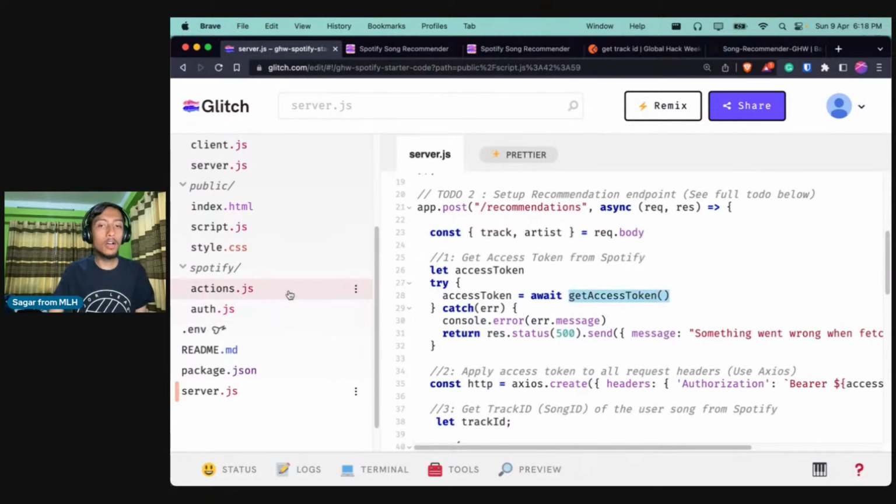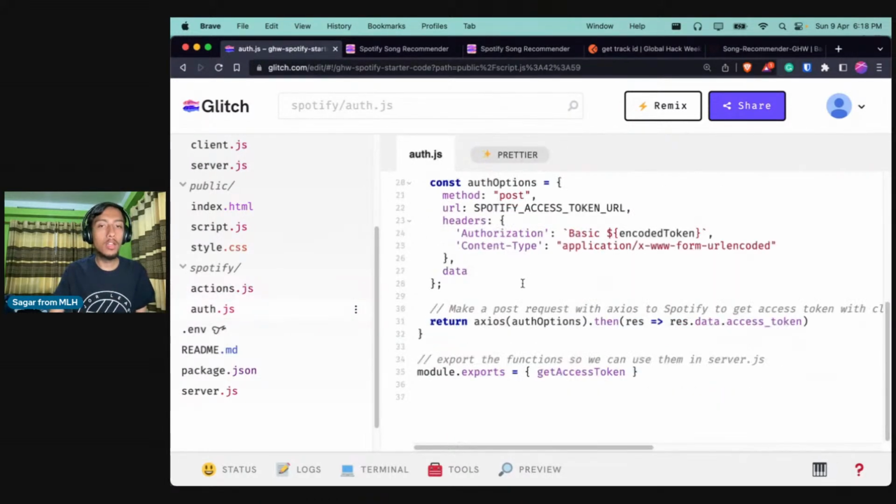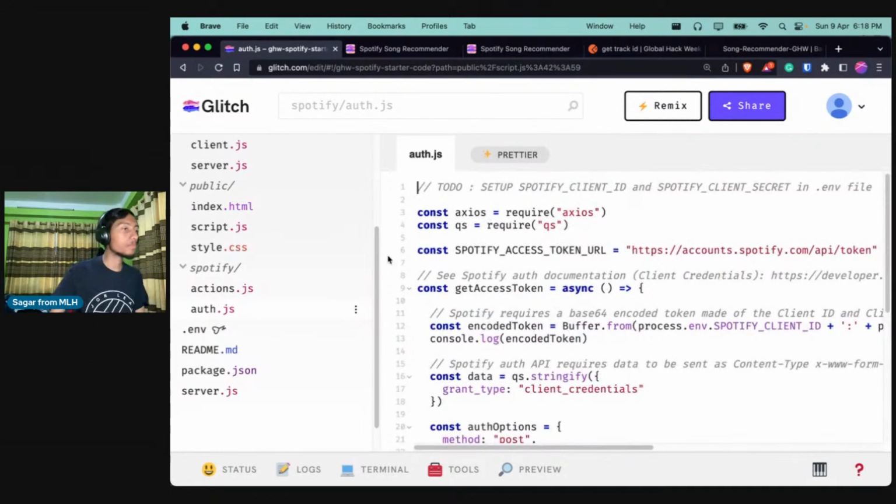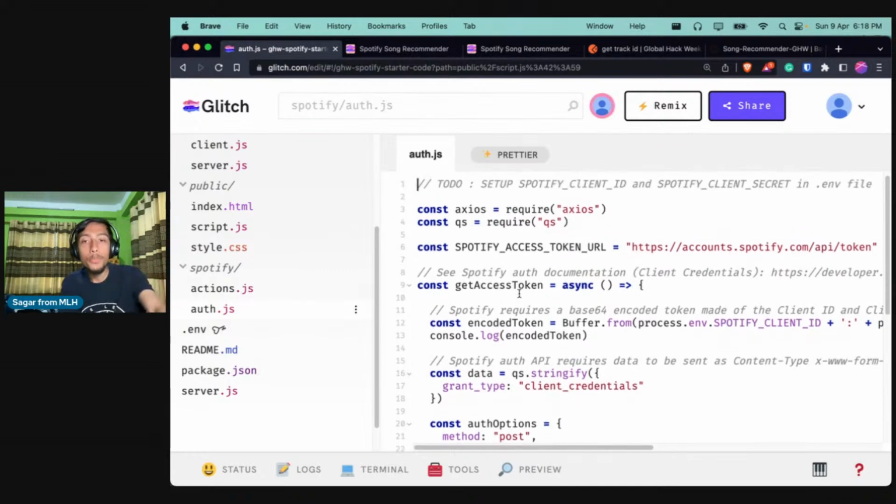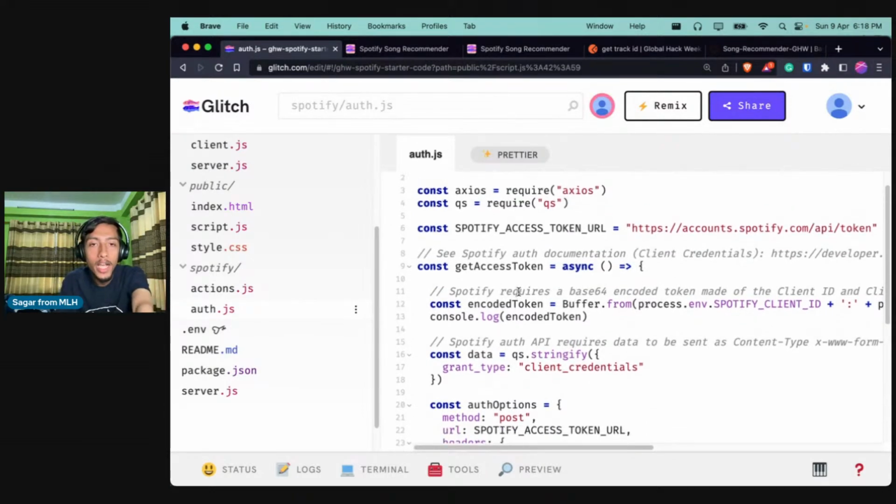So let us try to first understand how the get access token function is working. Okay, so I'll go to the actions tab or the auth page over here and see what is going on here. There might be some error, let's refresh. I guess there was some error. You can refresh it and it should work. Cool. So now it should be working. And okay, let us try to understand what is happening over here.